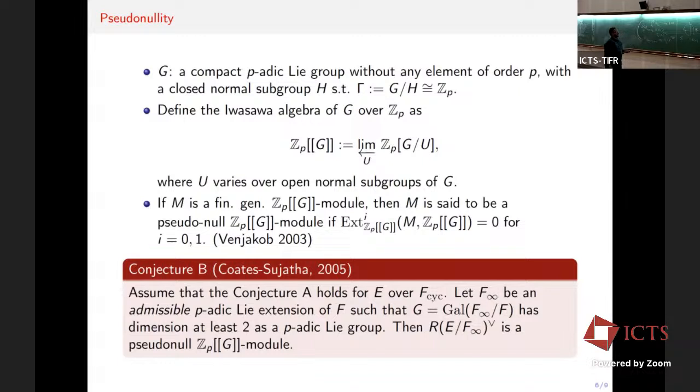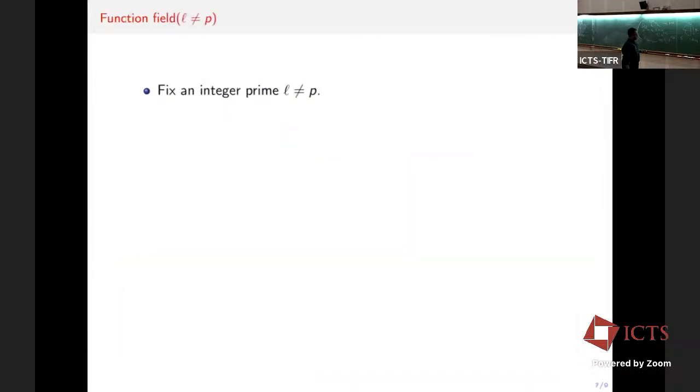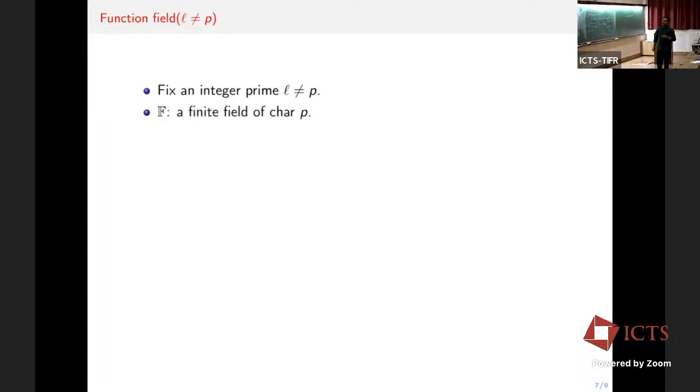So this is the scenario with number fields. Next, we'll move to function fields. The first case is the unequal characteristic, l not equal to p. So let us fix two integers, l and p. Let l be a prime which is not equal to p, and let F be a finite field of characteristic p.